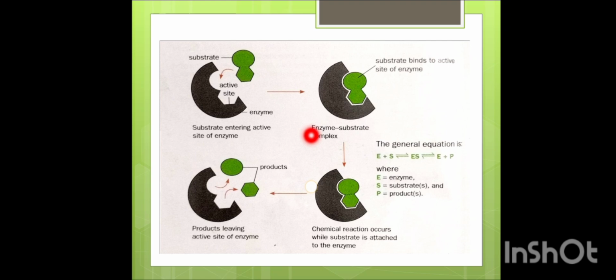When the enzyme binds with the substrate and forms the enzyme substrate complex, the chemical reaction occurs. After some time, the enzyme substrate complex breaks into products, and at the end of the reaction, the enzyme will be set free, and now this enzyme is ready to react with another substrate.